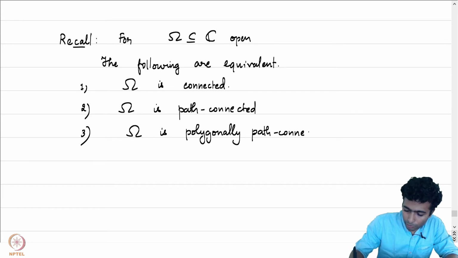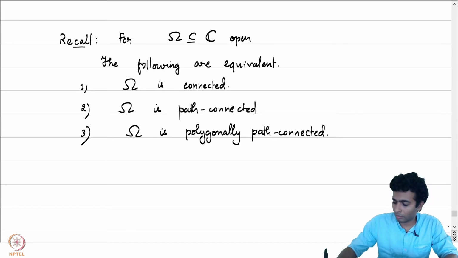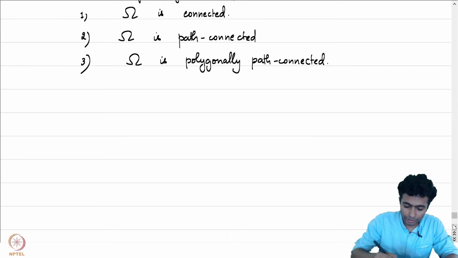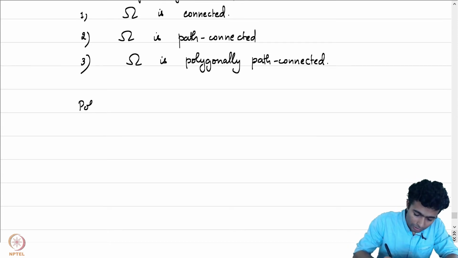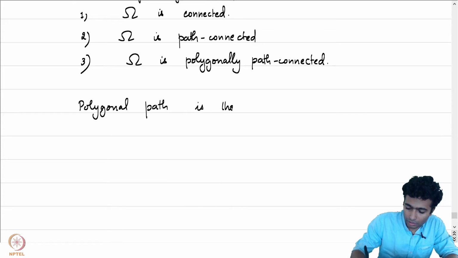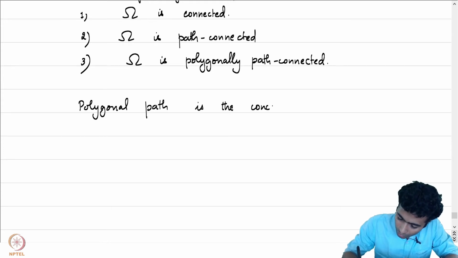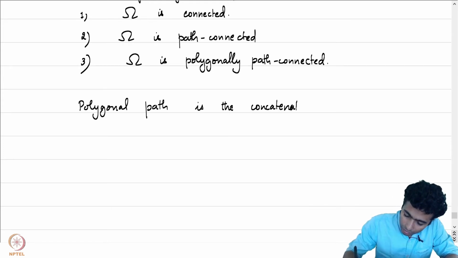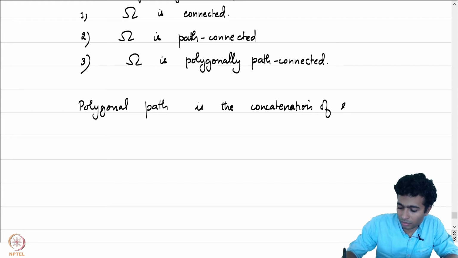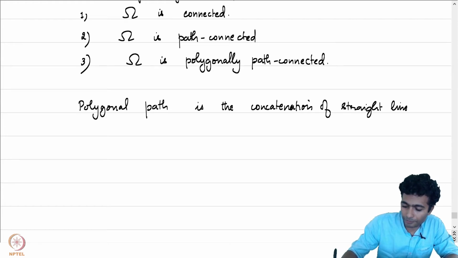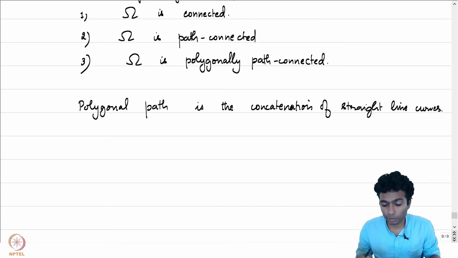What is the meaning of polygonally path connected? A polygonal path, if you recall, is the concatenation of straight line paths. In fact, we had proved a slightly stronger result than just demanding that it was polygonally path connected.